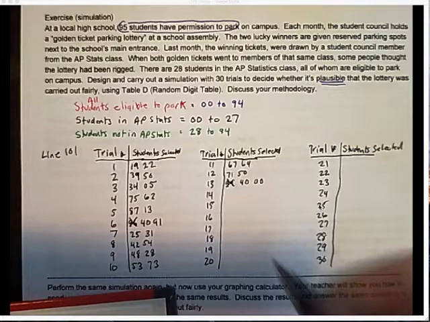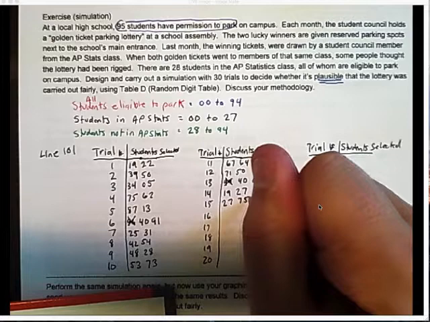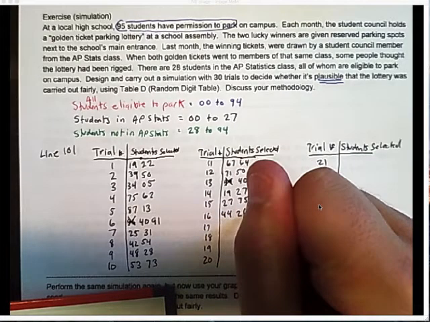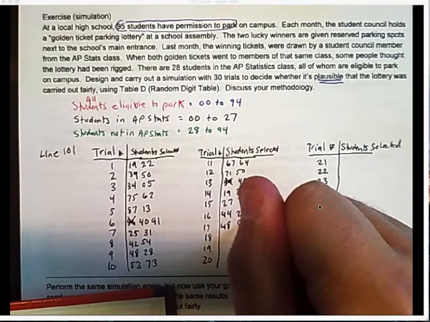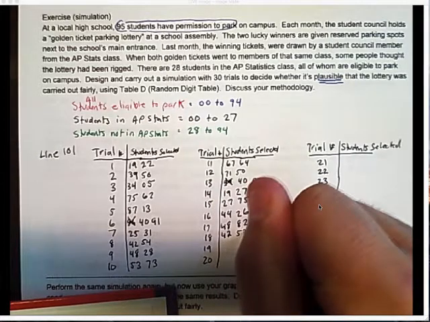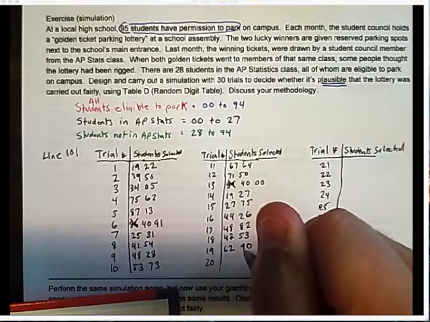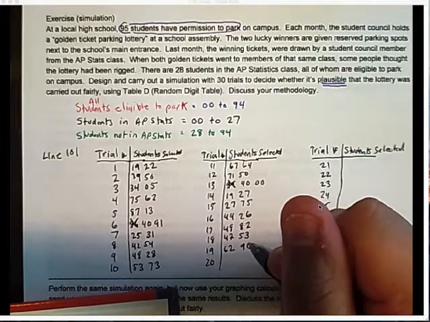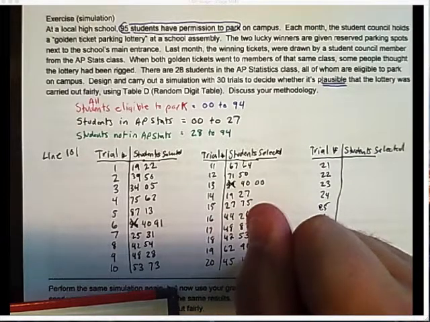Then in the next trial, I have 27, 75, and 44, 26, and 48, 82, 42, 53, 62, 90. I have to go on to the next row. 45, 46, 11, 12, 13, 14, 15, 16, 17, 18, 19, 20.